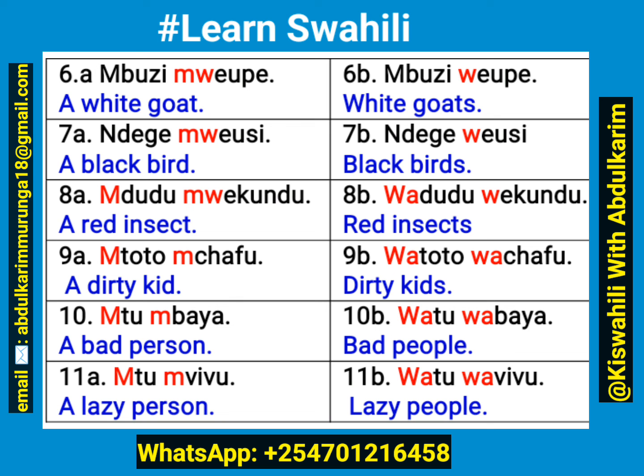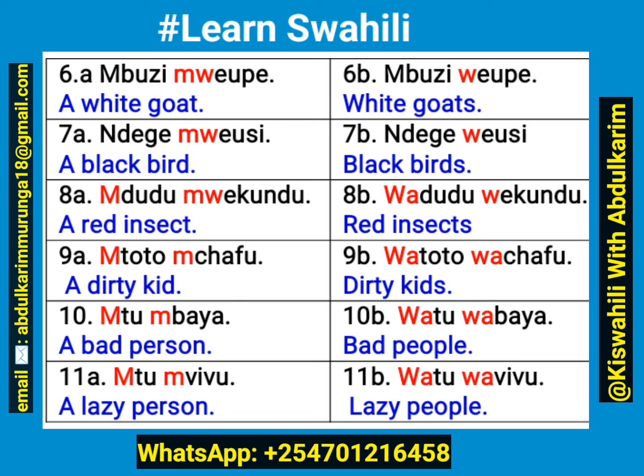So for the adjectives in this M1 class, mostly we take the first initial of the noun in singular form and add it on the adjective, and we take the first initial of the noun in plural form and add it on the adjective in plural form. Just as you can see, mtu mzuri, a good person, and watu wazuri.